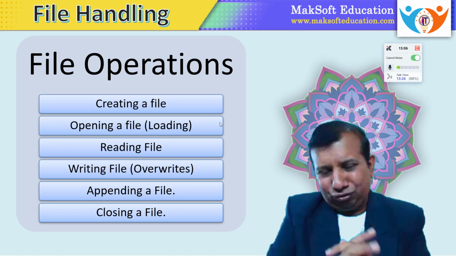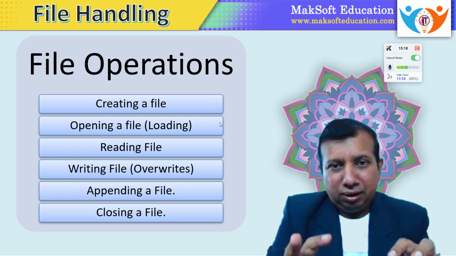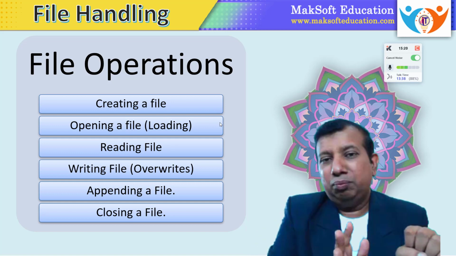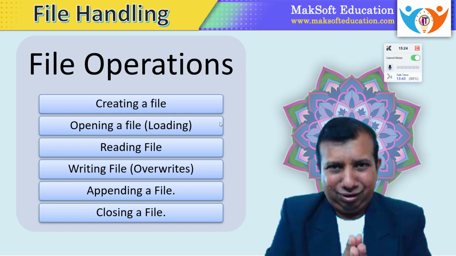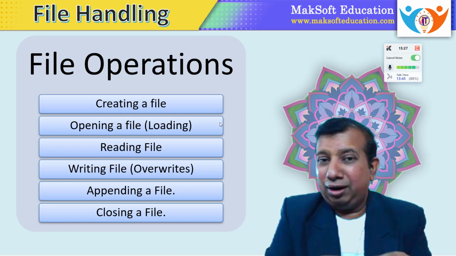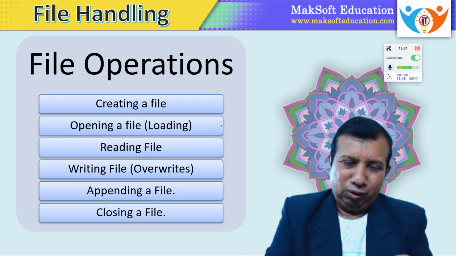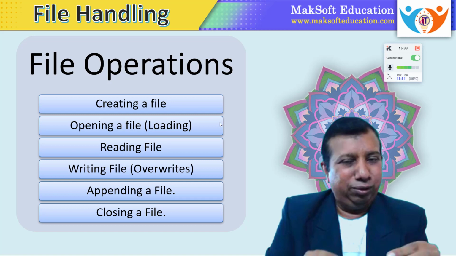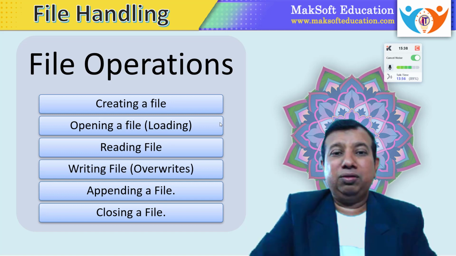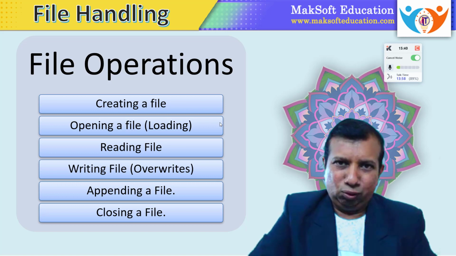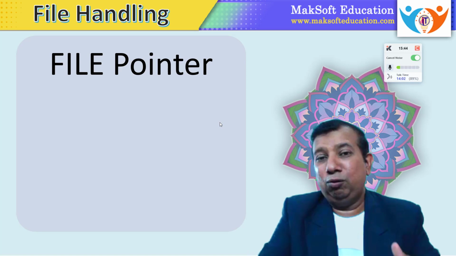We have to close the file when all operations are over. Closing a file will save all the data permanently on your permanent storage, on your hard disk. So if you forget to close the file, there is a possibility of losing the data. So don't forget to close the file when all your operations are over. That is very important.